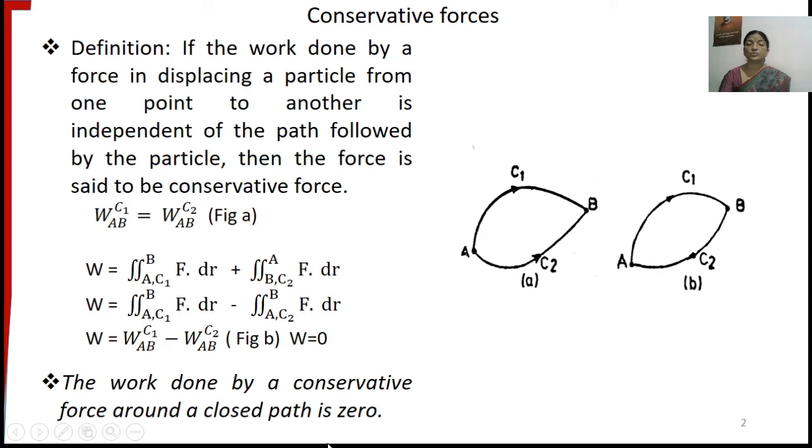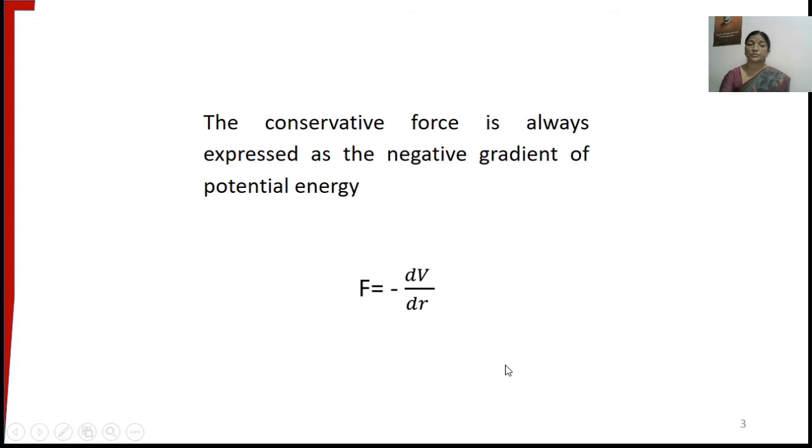So these are the two things which we should remember about conservative forces. Conservative forces are path independent. They depend only on the initial and final positions, and the work done by the conservative forces around a closed path is always equal to 0.